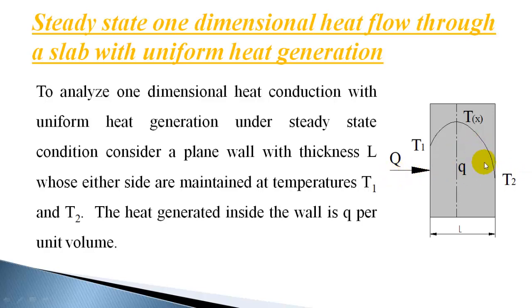Heat is generated within this bar, so heat conducted at the left end and at the right end will be different, and heat conducted through an interior point of the slab can also be different. So it's a steady state process only, but there is a heat generation within that material.